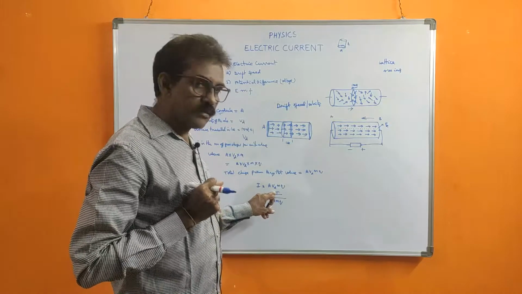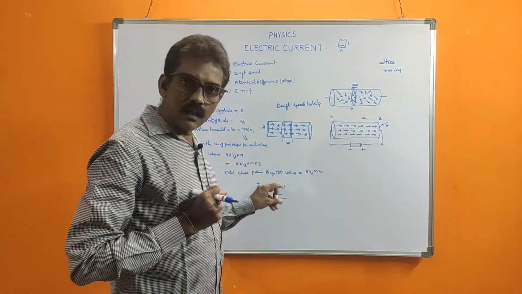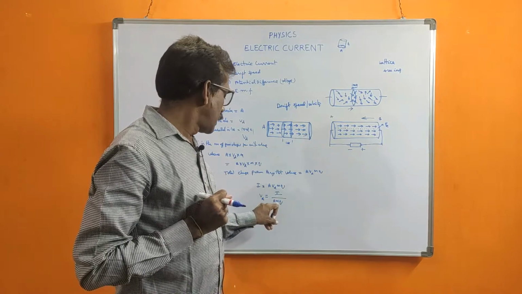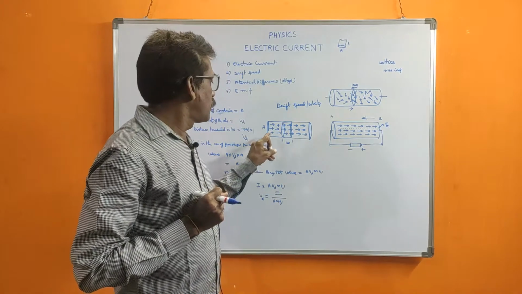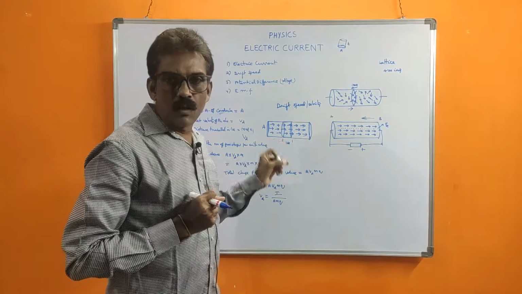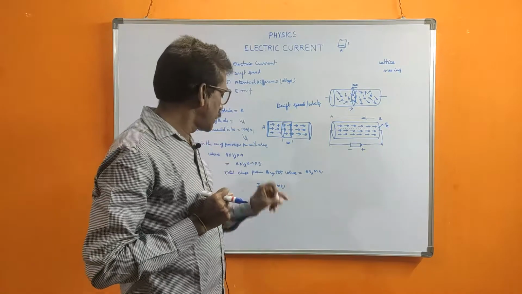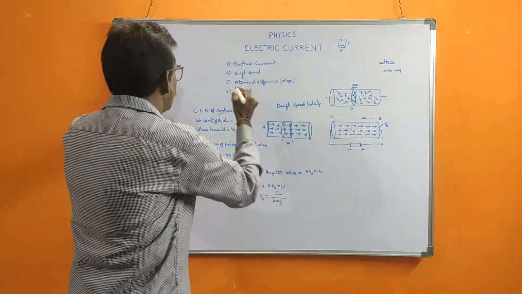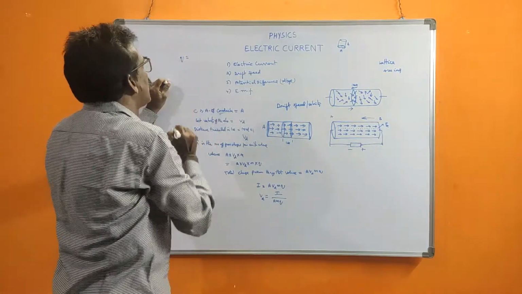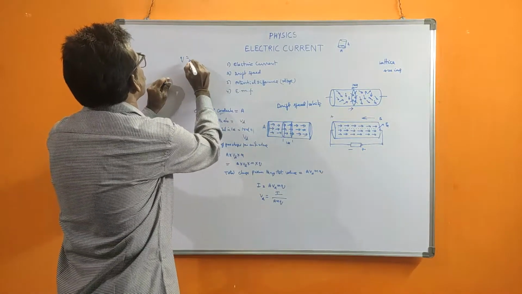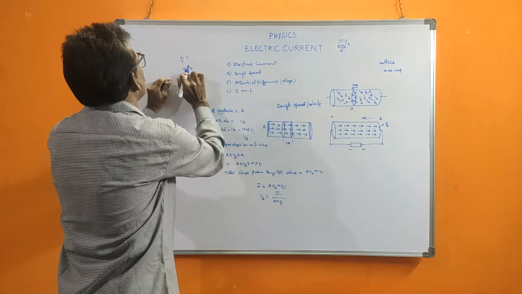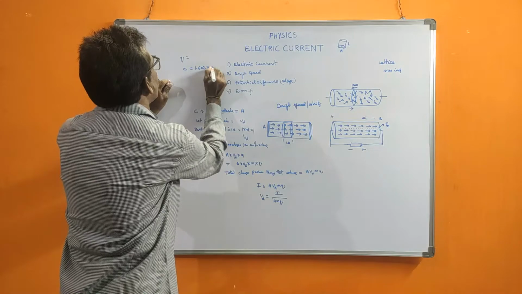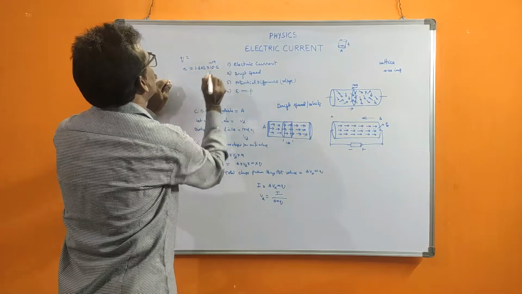In this, I is current in amperes, A is area of cross section, N is number of charges present in 1 unit volume of that material. Next, Q is charge of each electron. We know the charge of each electron e is equal to 1.602 into 10 to the power of minus 19 coulombs.